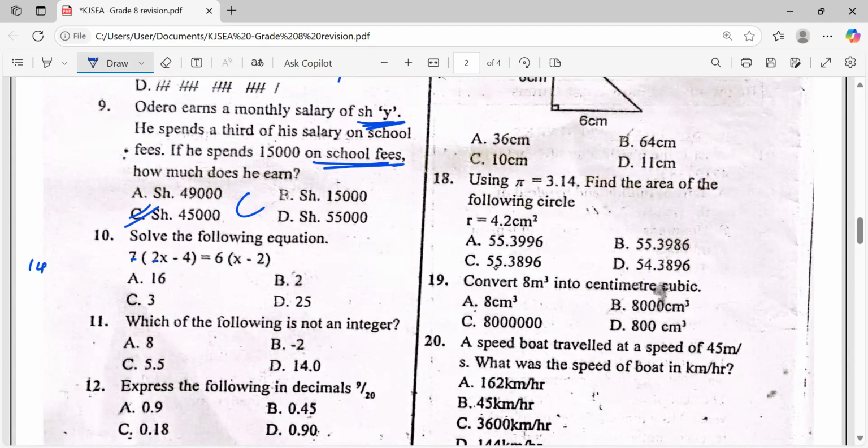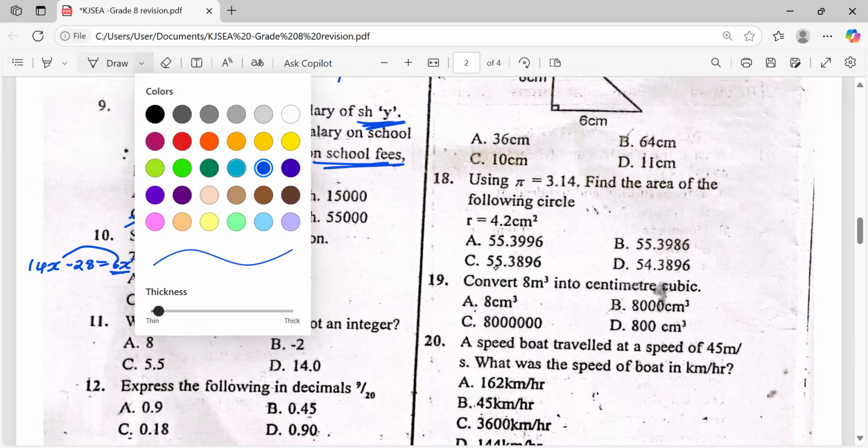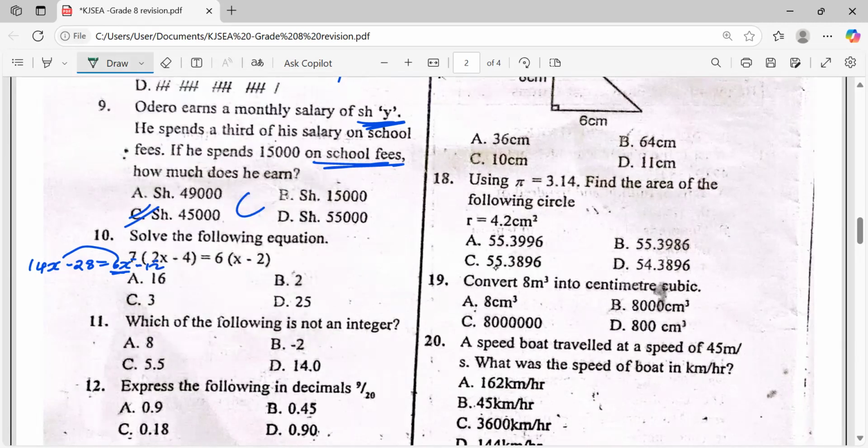It is 14x minus 28 is equals to 6x minus 12. Collect the like terms. Bring this one to the other side. What will it become? 14 minus 6. Is it 8x? 8x, you take this one to the other side, is equals to negative 12 plus 28. So 8x is equals to negative 12 plus 28. What will it be?